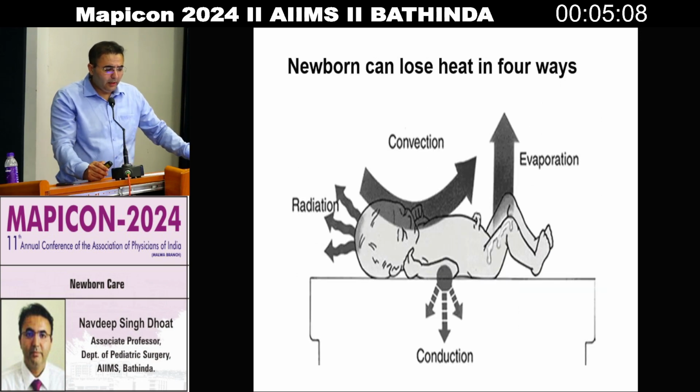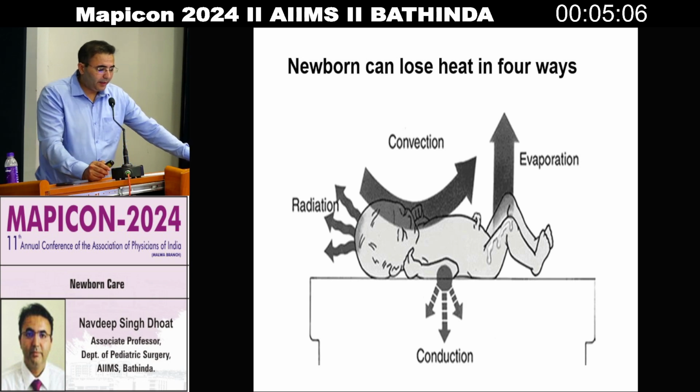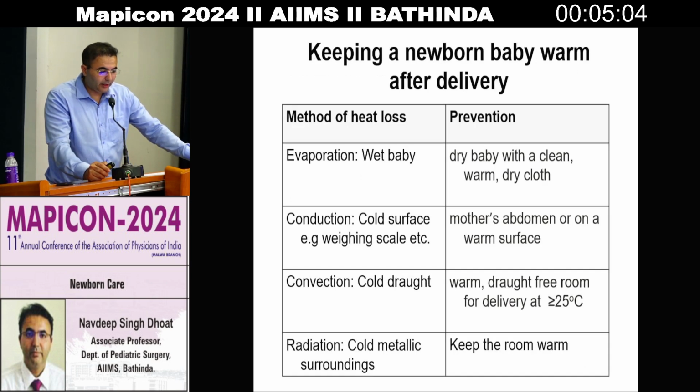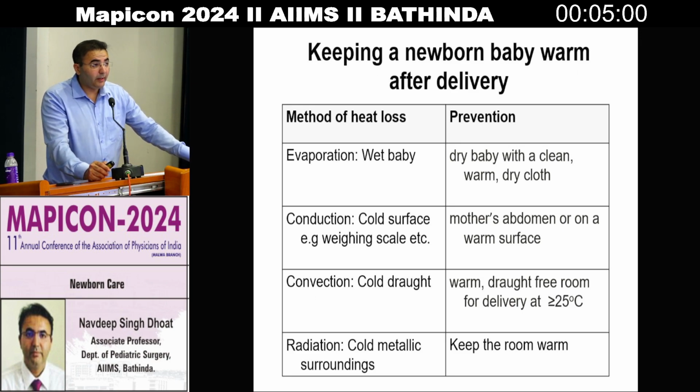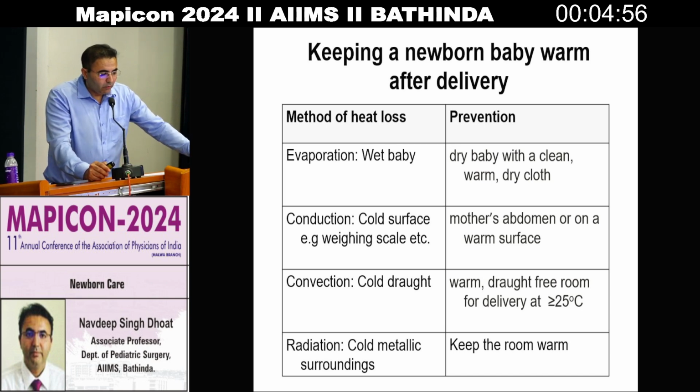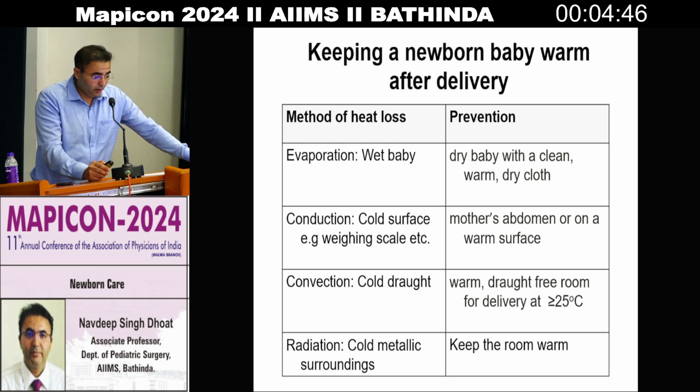Now, a newborn can lose heat in 4 ways: radiation, convection, evaporation, and conduction. Keeping a newborn baby warm after delivery is the utmost objective. We have to decrease evaporation by drying the baby with a clean, warm, dry cloth, and conduction by kangaroo care.